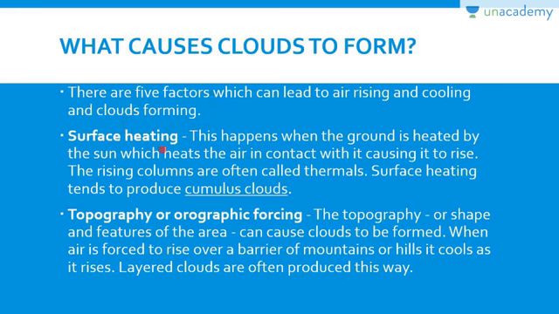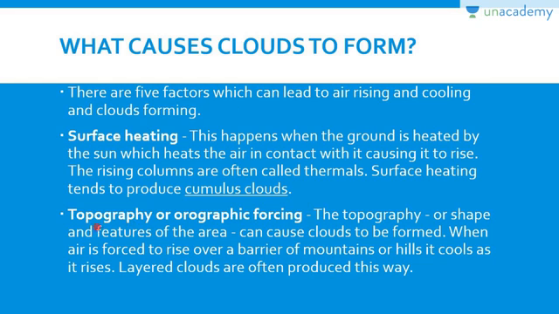So first is surface heating. This happens when the ground is heated by the sun, which heats the air in contact. So that is actually the process of evaporation taking place, right? And in this case, cumulus clouds are formed. Now we'll discuss all these different types of clouds in the next few slides. But first thing is, if there is surface heating, then cloud formation will take place. Why? Because the air is rising, and if it is cooled beyond the level of condensation, then clouds will form, okay?